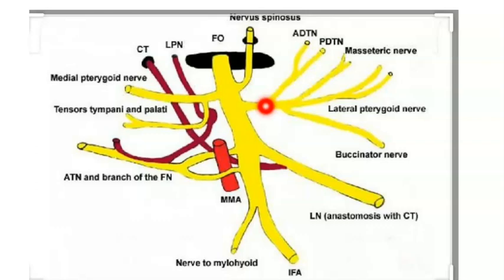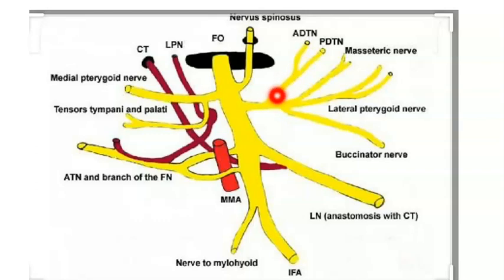So 1S 3M, M means motor and S means sensory. The 1S is called the long buccal nerve, and the 3 motor branches supply the remaining muscles of mastication, that is the lateral pterygoid, masseteric and temporalis.